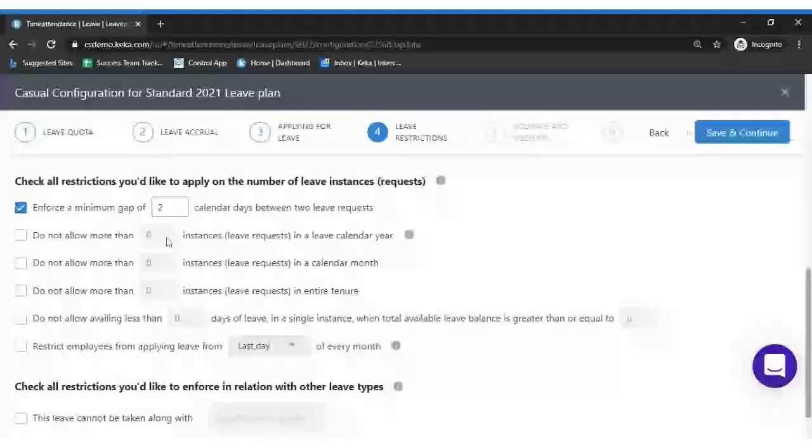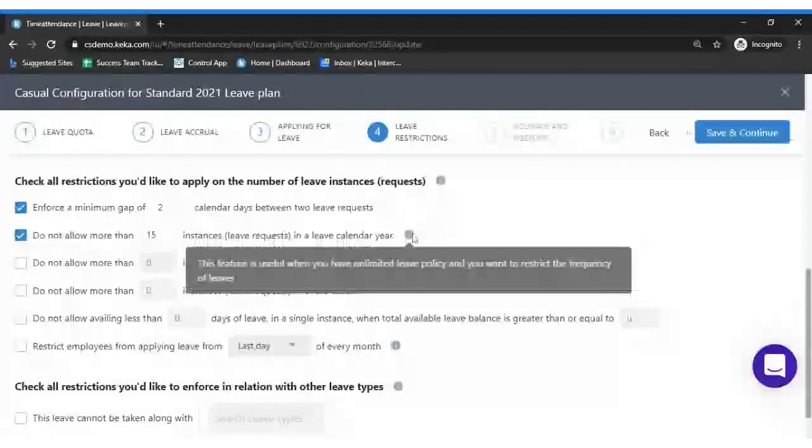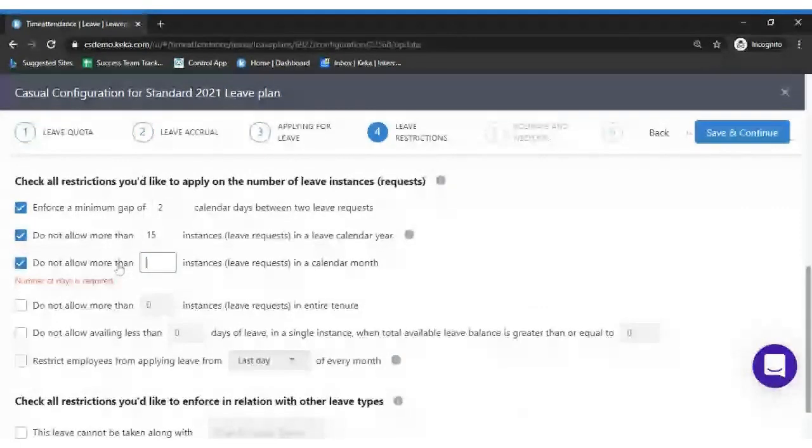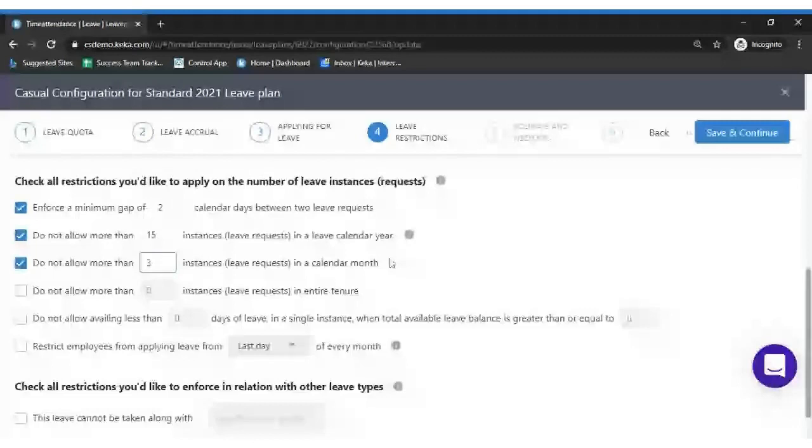The next option is, do not allow more than dash instances in a leave calendar. Like how many instances he can apply for a leave. It can be a half day, it can be a full day. How many instances can he apply? I would say 15 instances, considering half day requests as well. The next option is, do not allow more than dash instances in a calendar month. How many instances can an employee apply? I would say 3 instances in a calendar month, considering half day and full day requests.